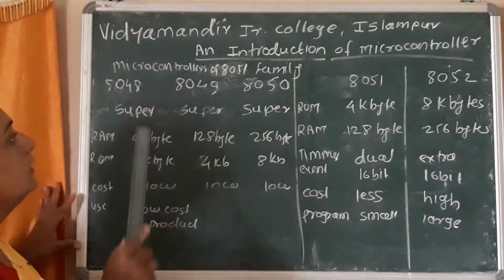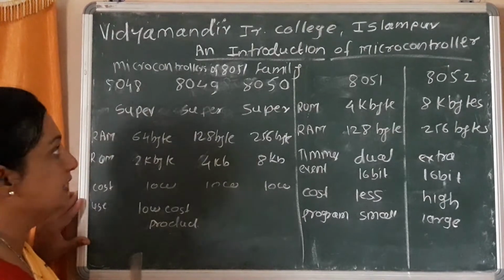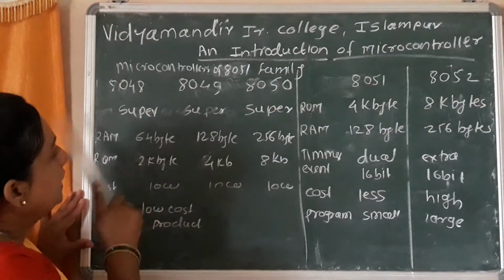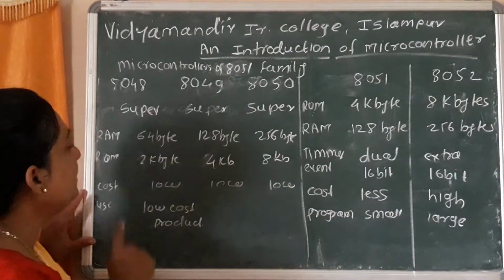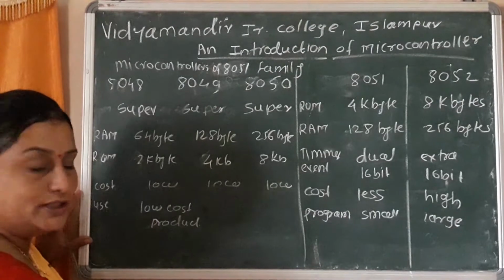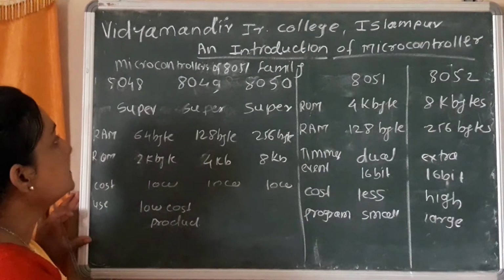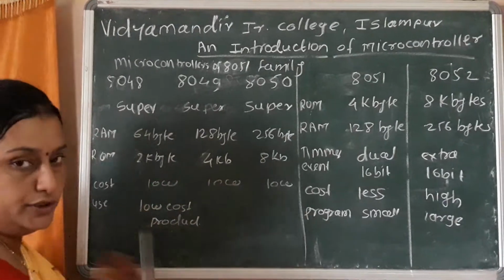All these microcontrollers are developed by Intel. First, we discuss this through some appropriate attributes related to all these microcontrollers. First, we discuss the architecture.